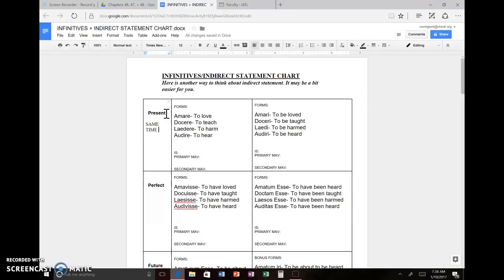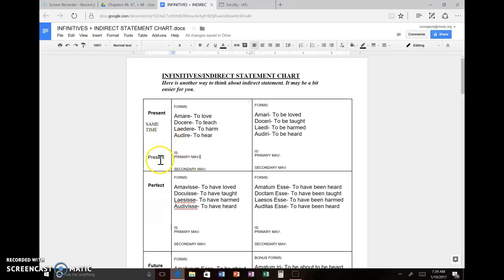Now, the sentences you're going to deal with in your homework today all have what are called primary MAVs, primary mental action verbs, meaning that the MAV in your indirect statement is going to be present tense. That's what a primary MAV means. It means that the mental action verb, the verb that is setting up your indirect statement, is going to be present tense.